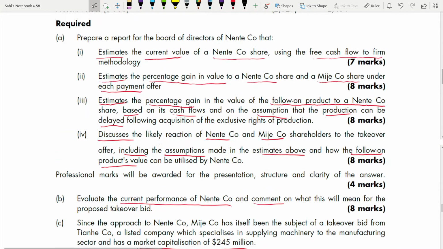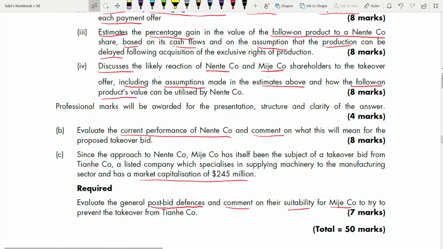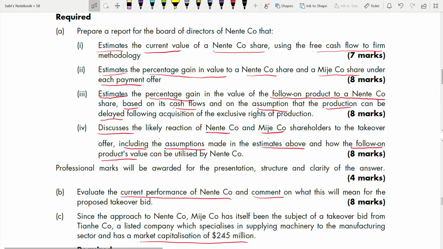We'll see whether we can cover all in this video or not. If not, then we'll put it in part 2. Part B and C will go in part 2. But part A will be covered in this video for sure.